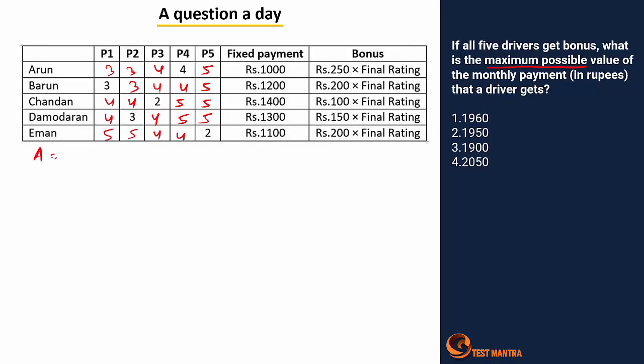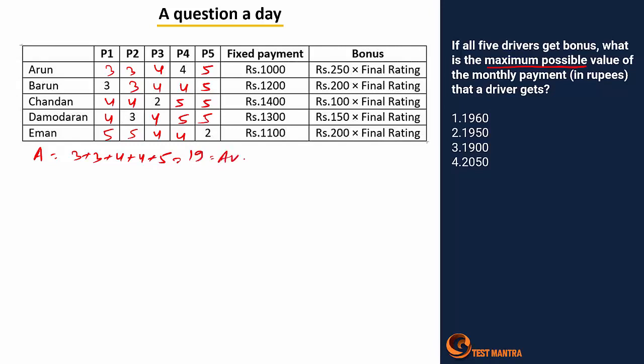So for A, the value is how much? 3 plus 3 plus 4 plus 4 plus 5, right? So let's add the values here. It's the maximum value possible in this case. So let's see, 8, 14 plus 5, 19.